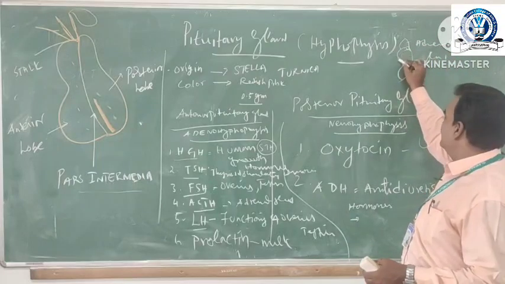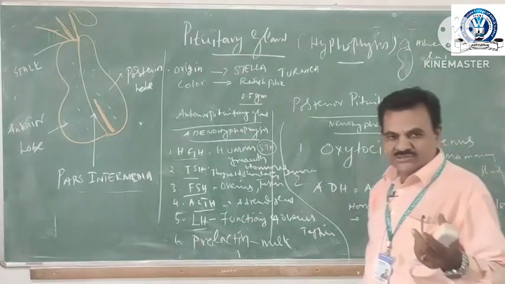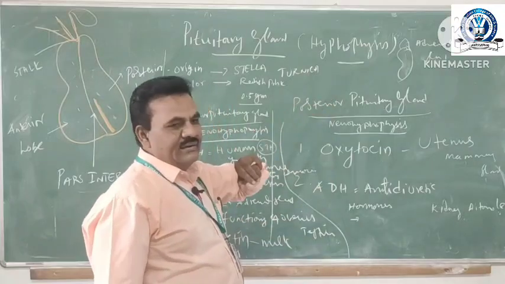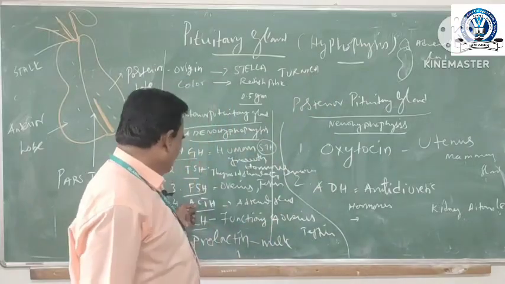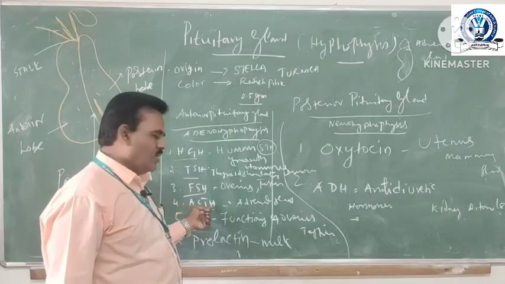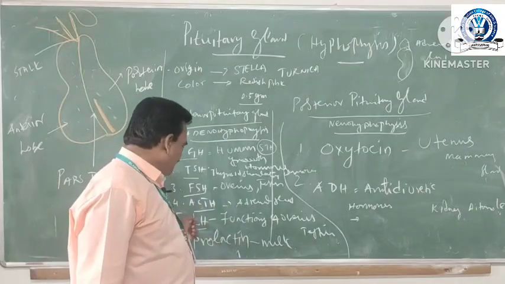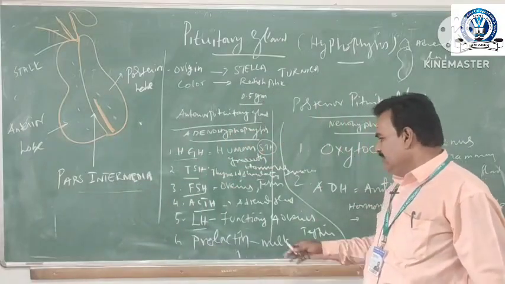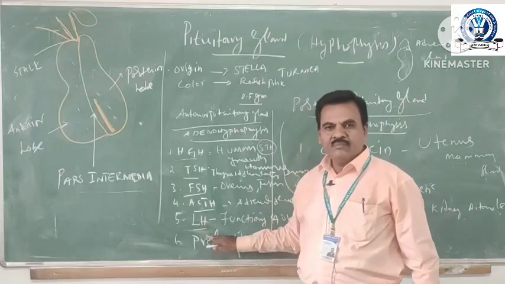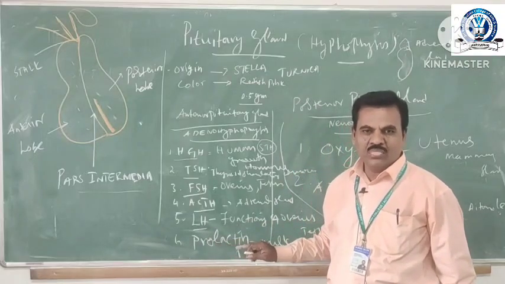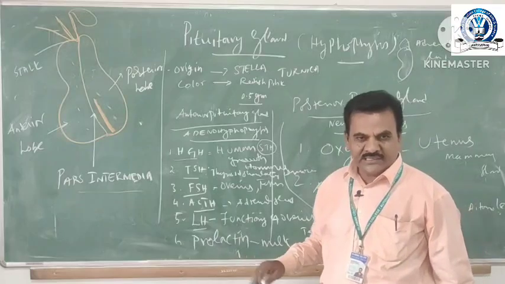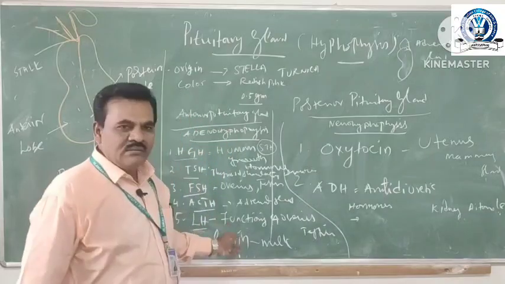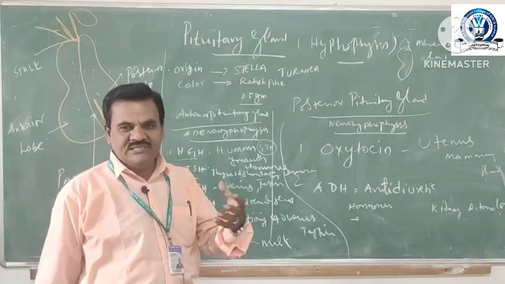The adrenal gland controls kidney functions, the formation of urine, regulation of urine. The adrenal gland is controlled by ACTH hormone, adrenocorticotropic hormone. The fifth one is a very interesting hormone, luteinizing hormone, LH. This hormone is present in the female ovaries. At the time of birth, this hormone plays a very important role for the birth of the child.